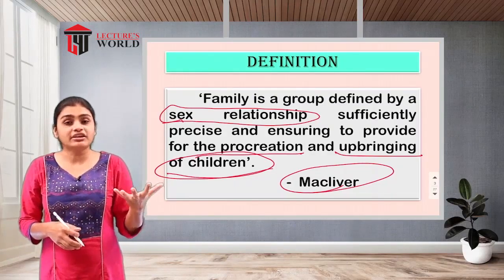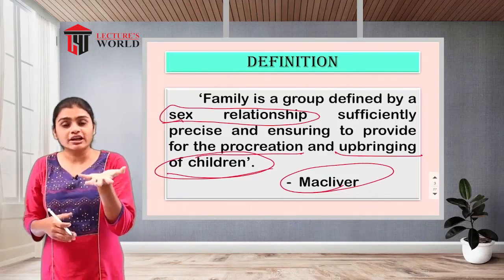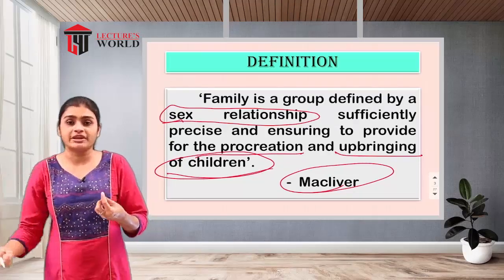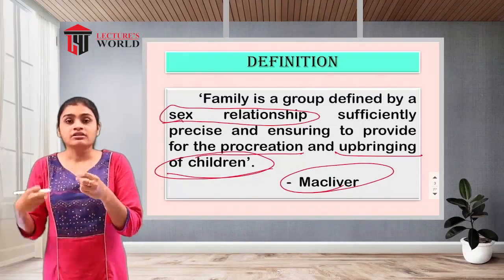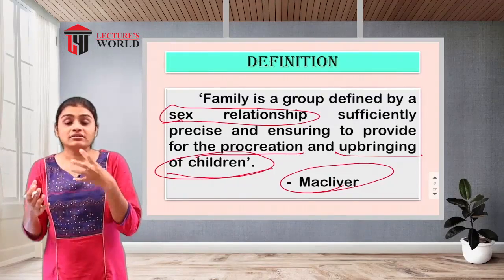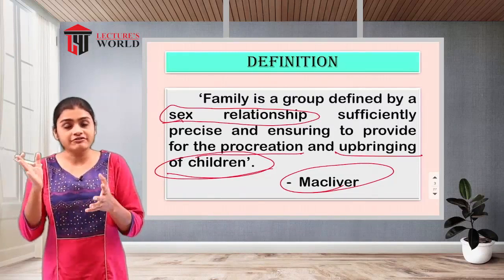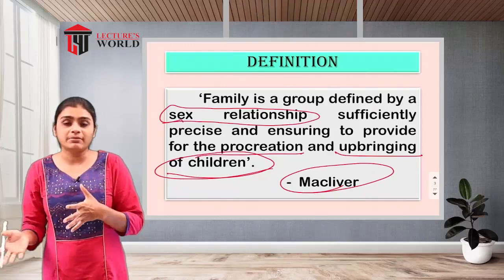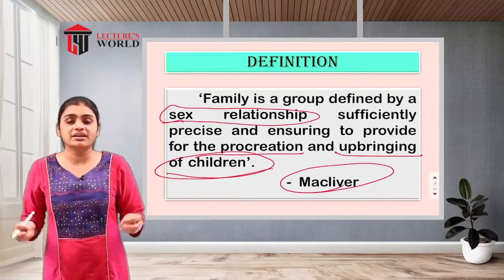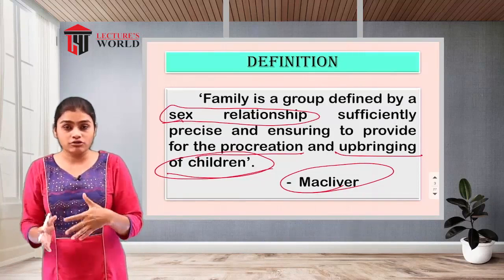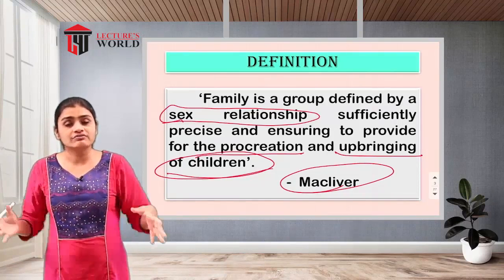Procreation means they are giving birth, involving in the activity which can give birth to new offspring, a new baby, and then comes the raising of that baby, that means upbringing of the children. After giving birth to that baby, they are going to be involved in the upbringing, raising the children with each other.